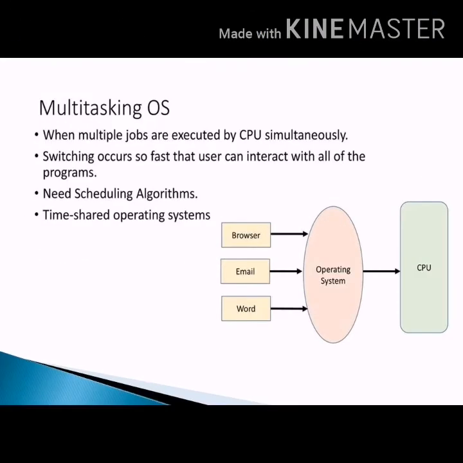Next, multitasking operating system. A multitasking operating system lets the computer handle several tasks at the same time. For example, you may run a spell checker in a Word document while printing a spreadsheet and listening to music, all at the same time. Most modern operating systems such as Windows or Mac OS are multitasking operating systems.